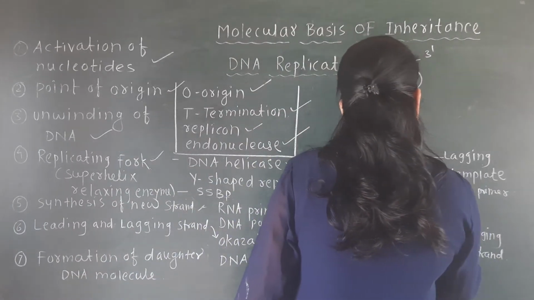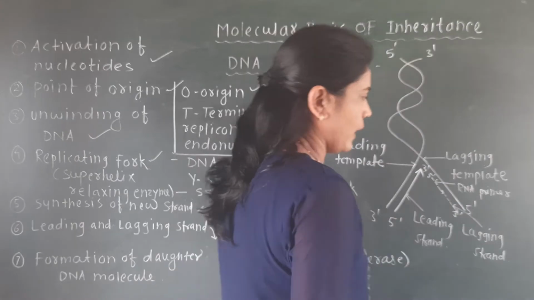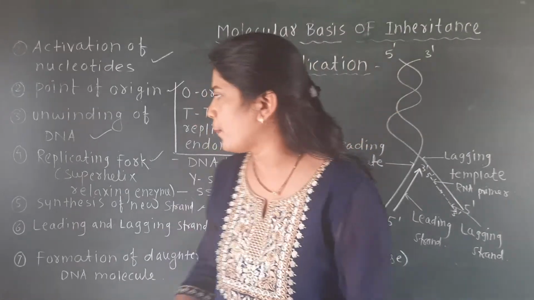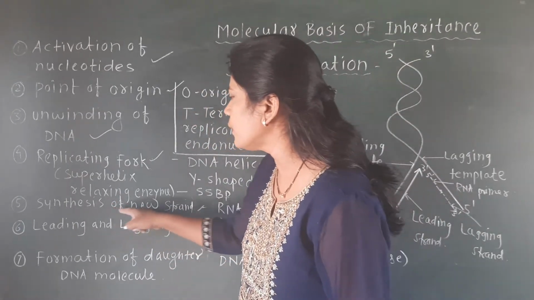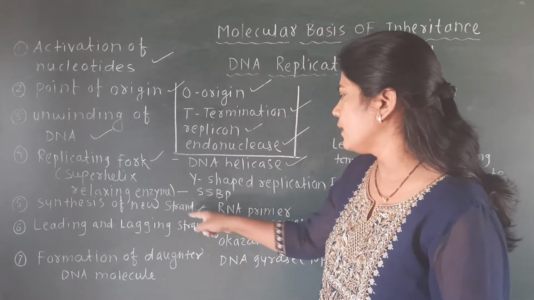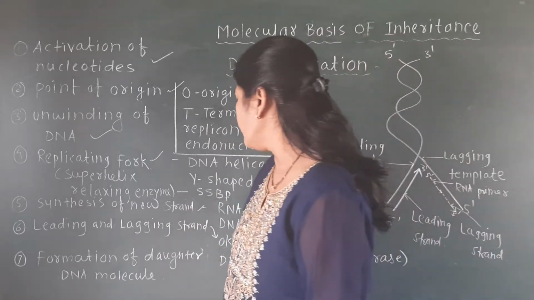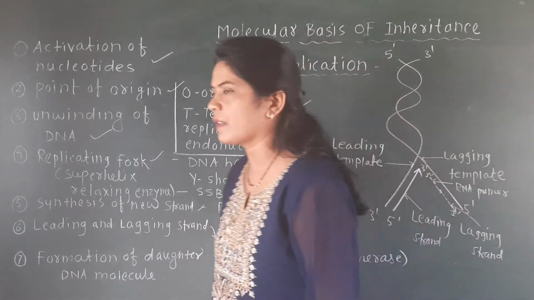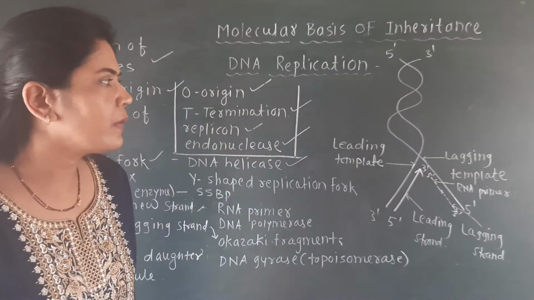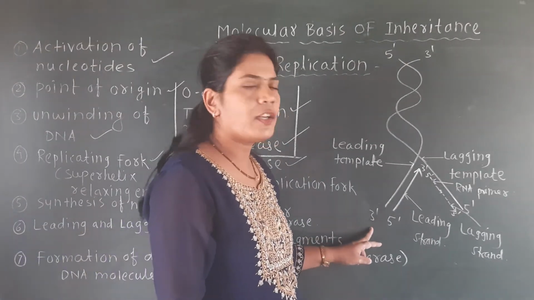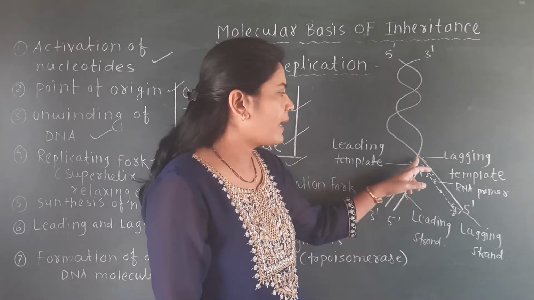This Y-shaped structure is there. Now we are discussing the synthesis of new strands, and how it takes place. Here we have shown that the DNA molecule separates at a point.